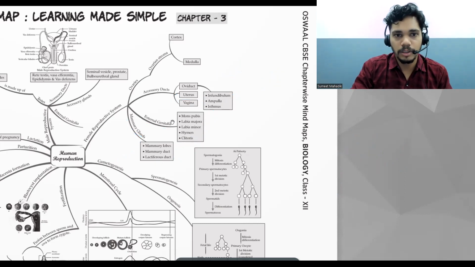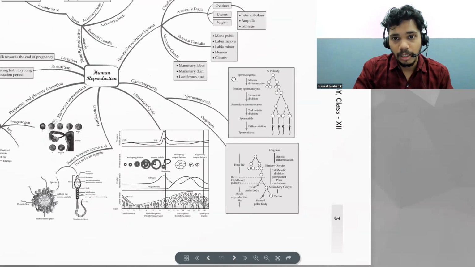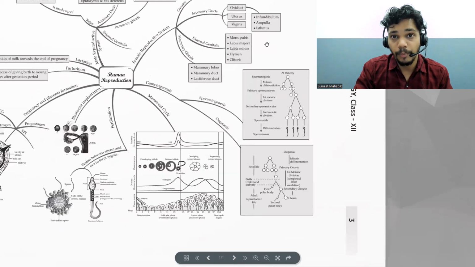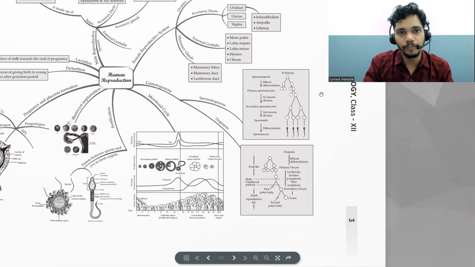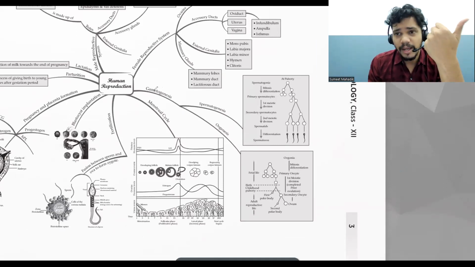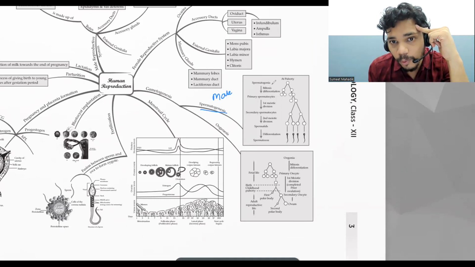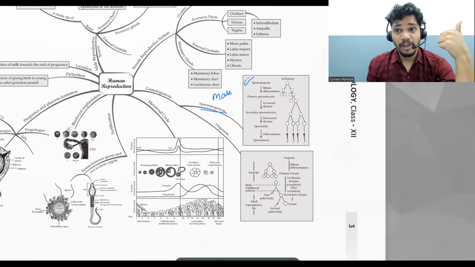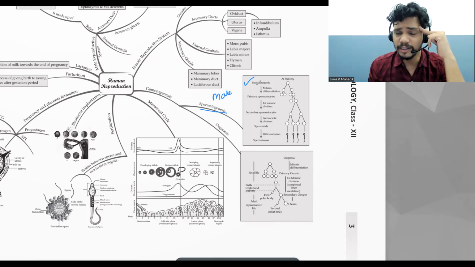I'm trying my best to give you all the concepts. Now we are going to study gametogenesis. What is gametogenesis? It is the synthesis or preparation of the male gamete, that is sperm, and in the female, the ova. Spermatogenesis occurs in a male. At puberty, there is one cell called spermatogonia. We have studied that in the seminiferous tubule.